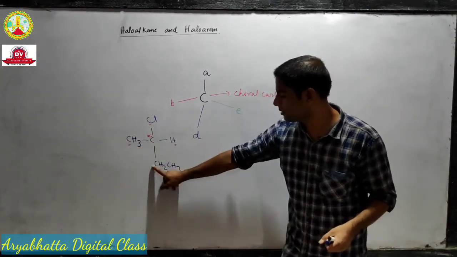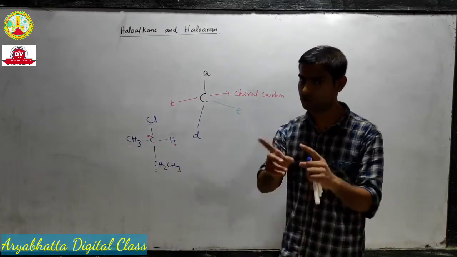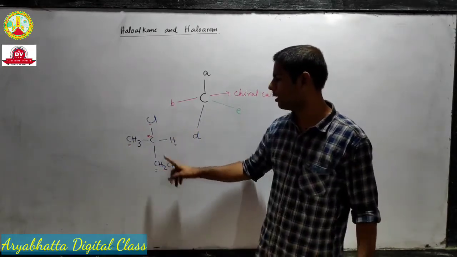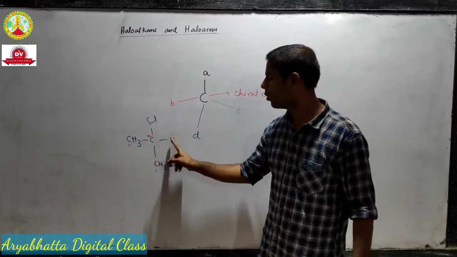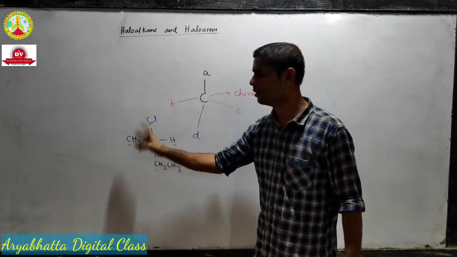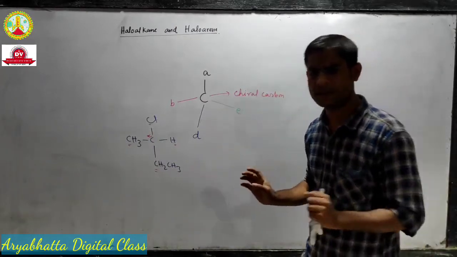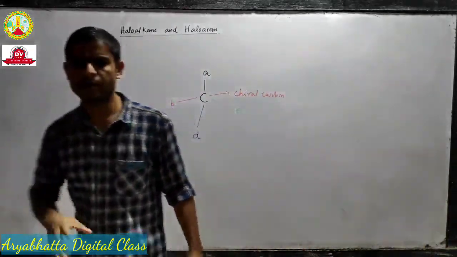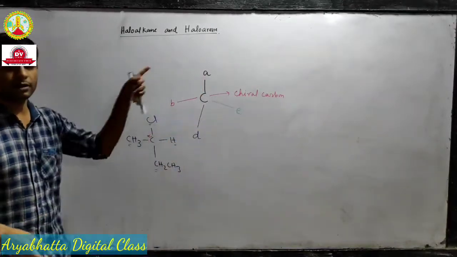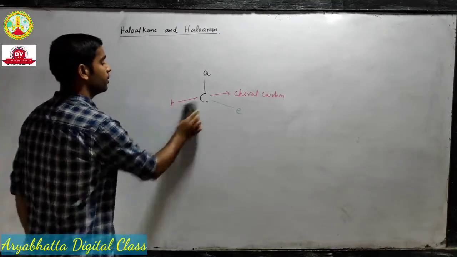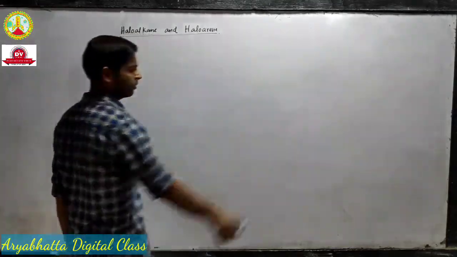Again, in this carbon we have 2 hydrogens, so 2 same groups, so it's not chiral. But this carbon is chiral because all the substituents are different. It's very easy to understand: if all the groups are different, it's a chiral carbon. Now we will move to the second condition.